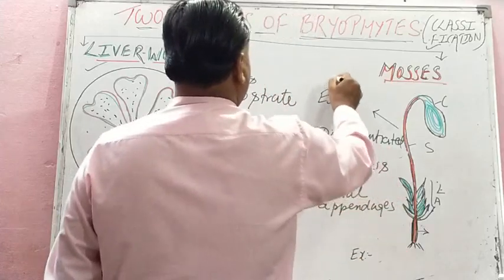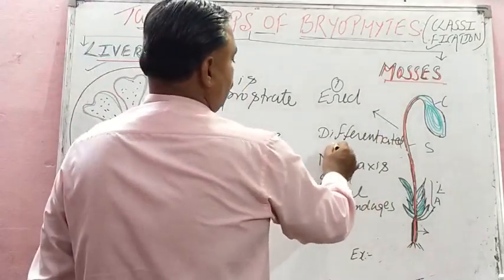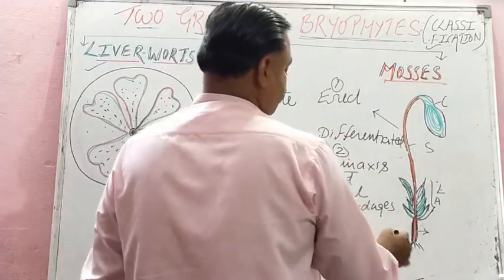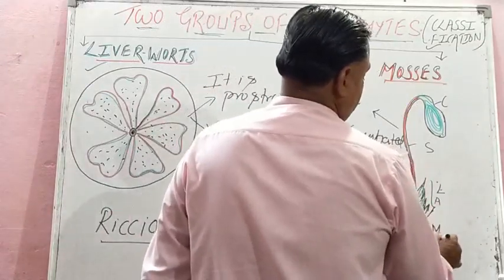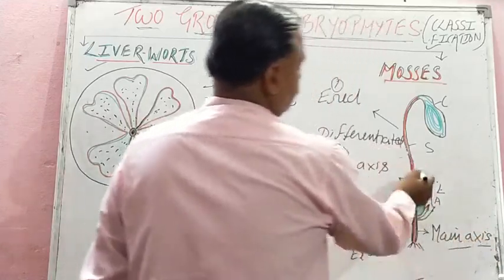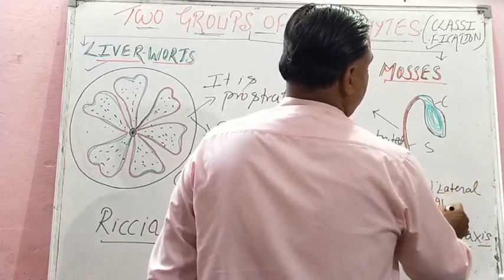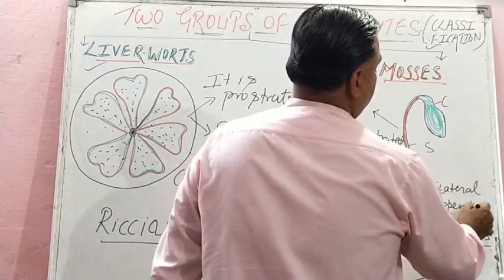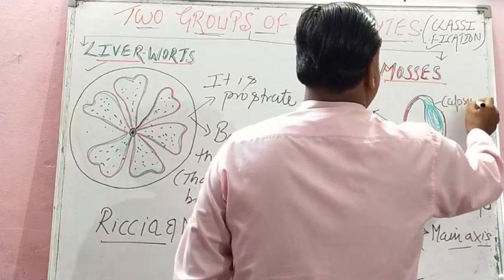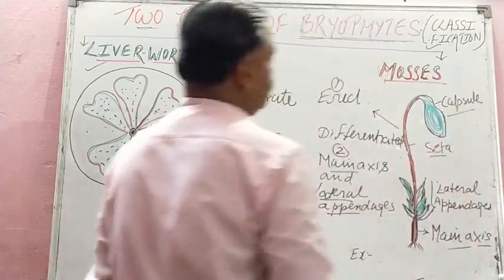What are the two features, students? The body is erect, not prostrate like this. Second, it consists of a main axis and lateral appendages. This is the main axis, and these are the lateral appendages, leaf-like. They are leaves only. This is the capsule. This can be labeled as seta.